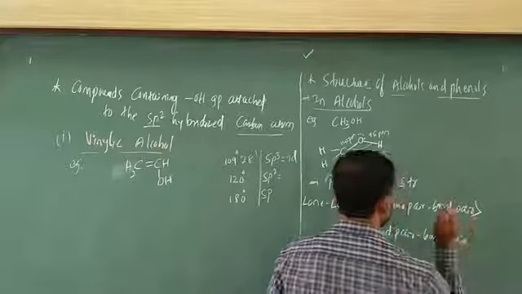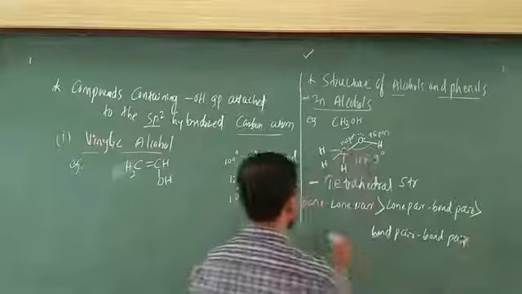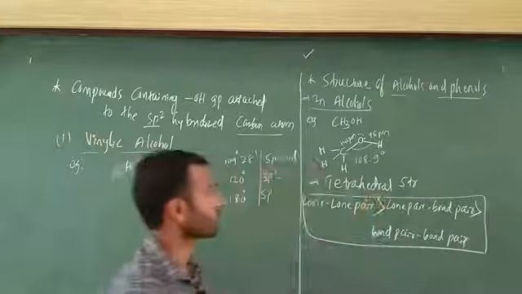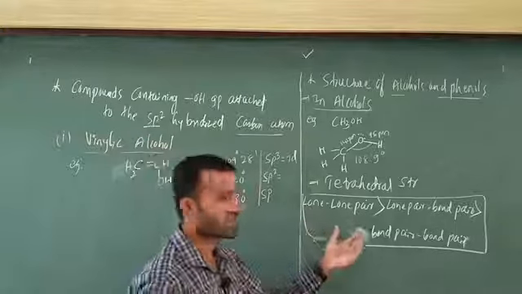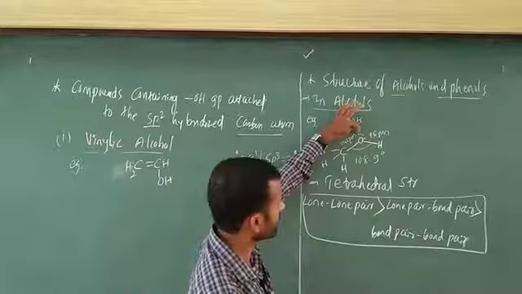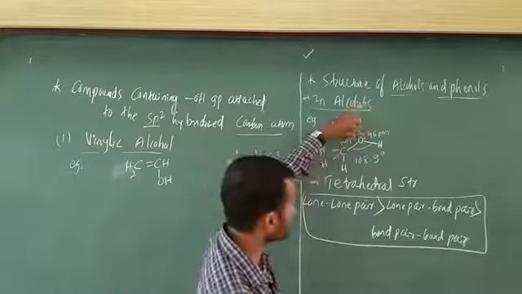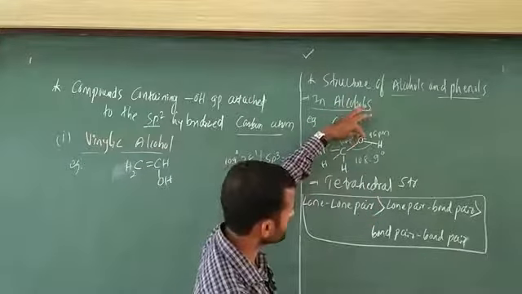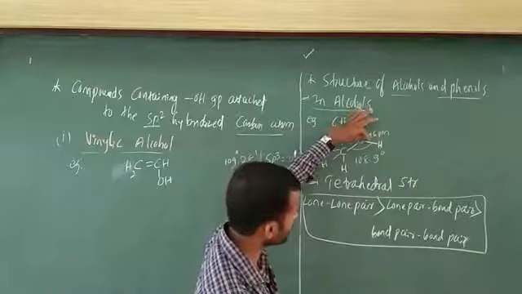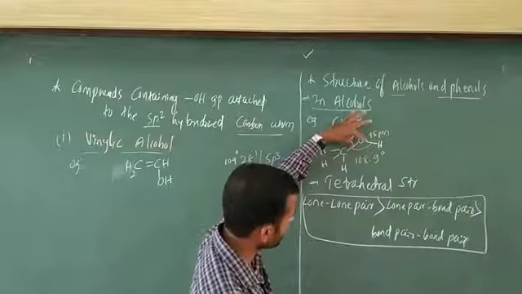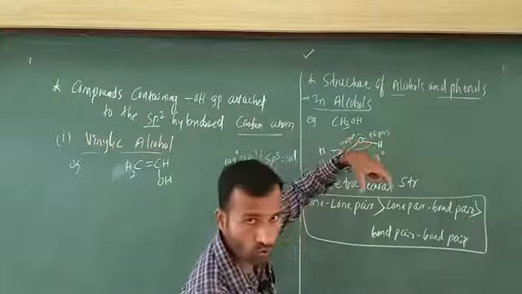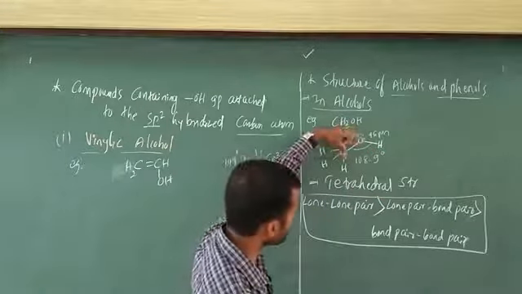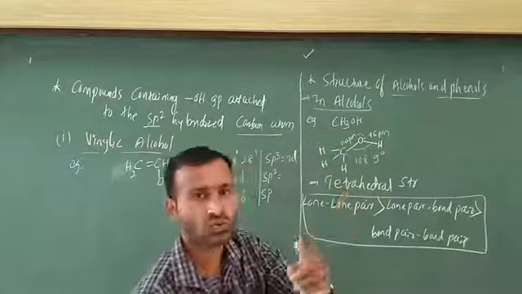Is it clear? This is the most important point, bear in mind. If a lone pair is there, the repulsion is more. Here a lone pair is there, here a lone pair is there. The repulsion is more, so this lone pair pushes this bond, this lone pair pushes this bond, and automatically the bond is going to compress. If the bond compresses, automatically the bond angle decreases.